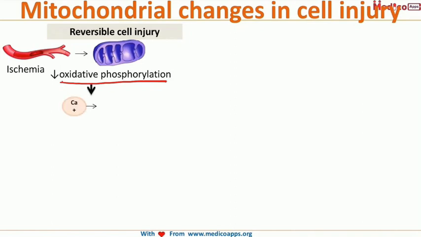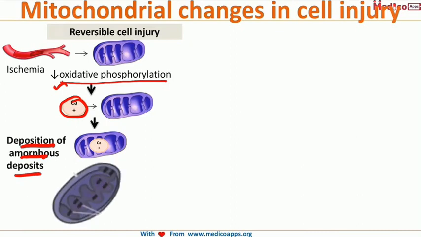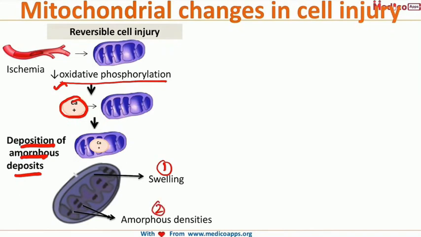This ultimately leads to an influx of calcium inside the mitochondria, and this calcium is deposited as an amorphous deposit. So ultimately, the decreased oxidative phosphorylation will lead to influx of calcium and deposition of amorphous deposits inside the mitochondria. What we will ultimately see is swellings starting to happen in mitochondria, and amorphous densities will be seen in mitochondria. So these are the two changes which we will see in reversible cell injury. One is the swellings we can see, and second is amorphous density.